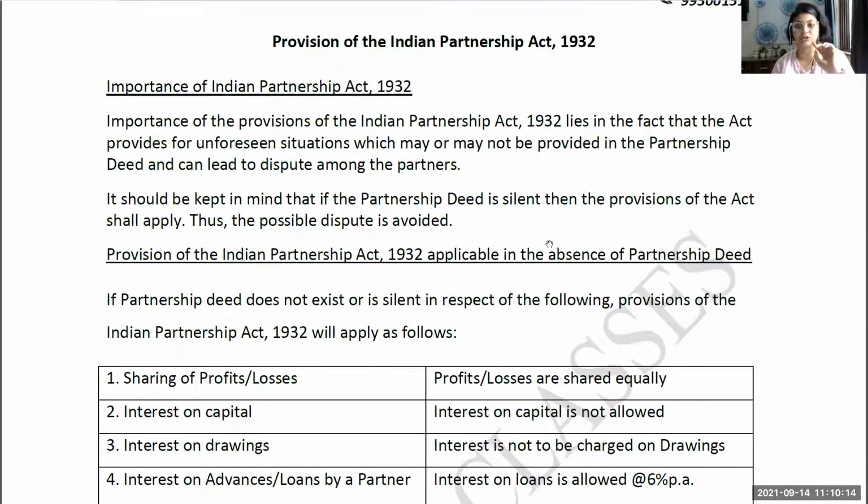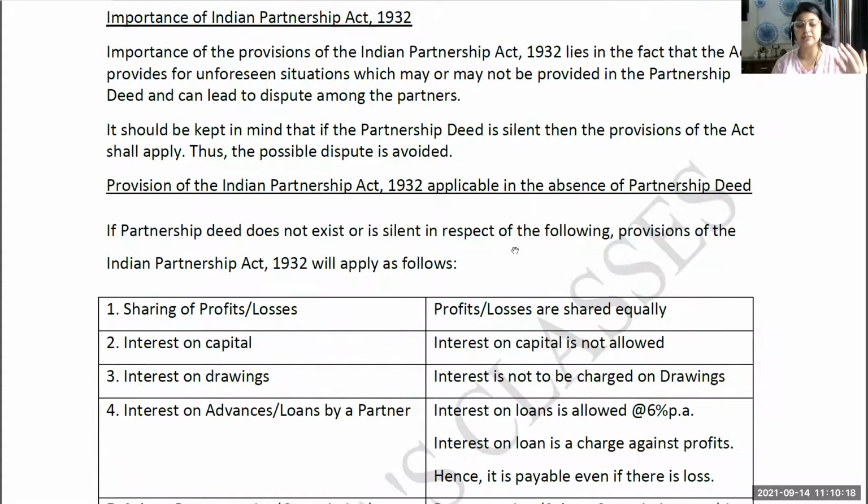So in the book, there are sections given. In these notes, sections are not given. So you just go through the sections. If you do this reading 5-6 times, you will be able to answer the question because you will have the options and you will be able to answer.